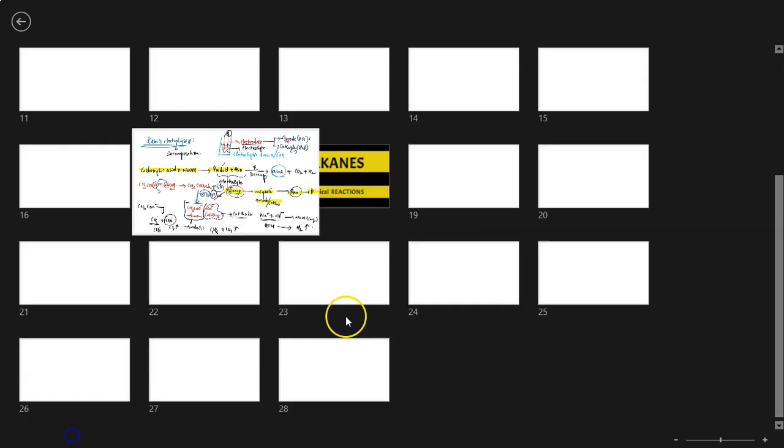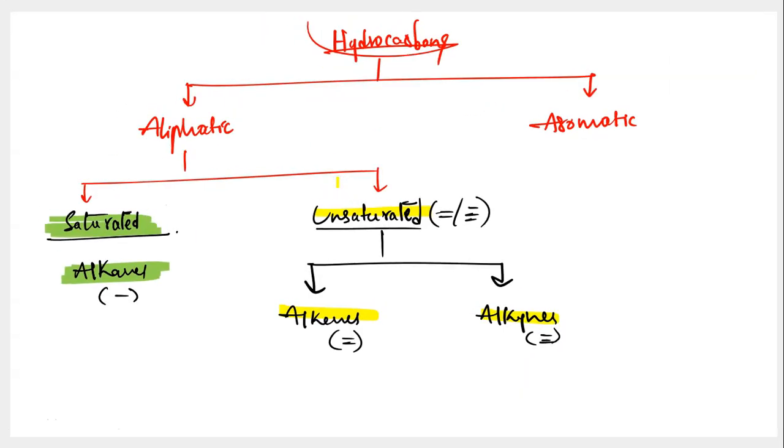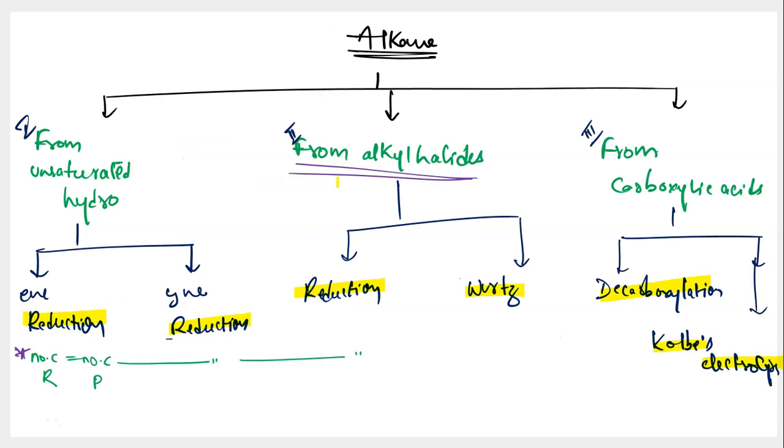So this is how we prepare hydrocarbons. This is how we prepare alkanes, which are nothing but saturated hydrocarbons. So we do have alkanes being prepared in totally how many methods? In totally 3 methods by taking 3 different starting materials. The first one is taking unsaturated hydrocarbon, second one taking alkyl halide, third one taking carboxylic acid. And from each you have 2 separate reactions. If you take unsaturated hydrocarbon, you can reduce alkenes or alkynes. If you take alkyl halide, you can conduct reduction or Wurtz reaction. If you take carboxylic acid, you can conduct decarboxylation or Kolbe's electrolysis. By doing these 6 reactions, you can turn any starting material that you see here into alkane.